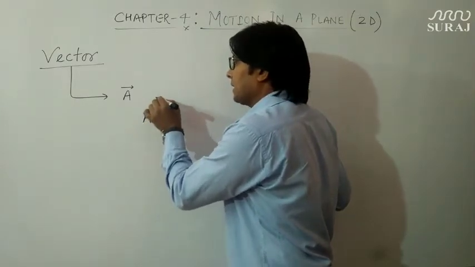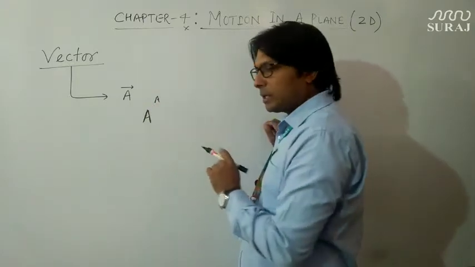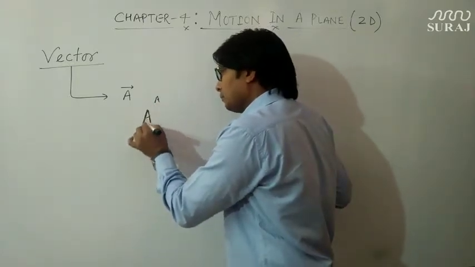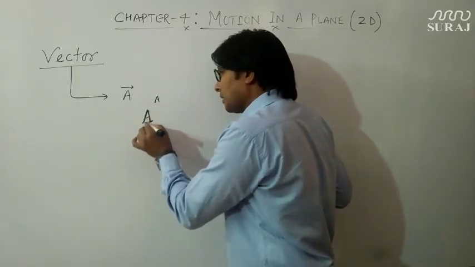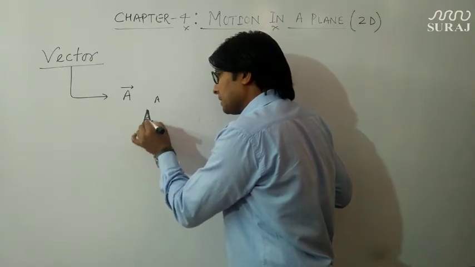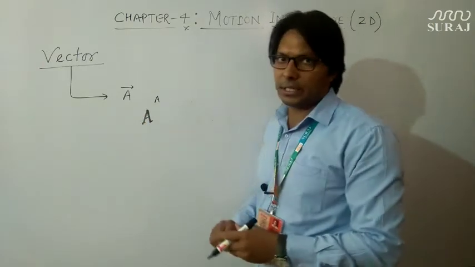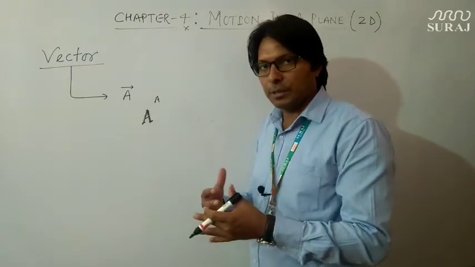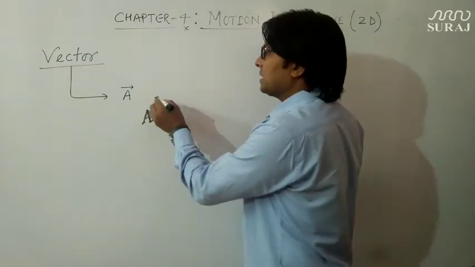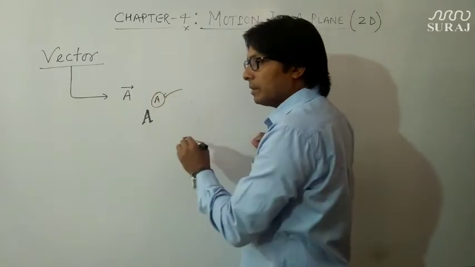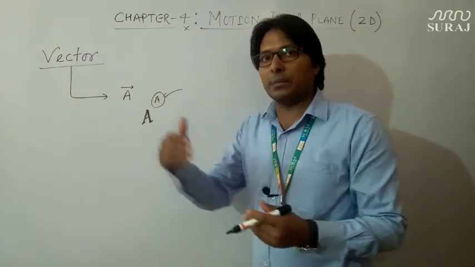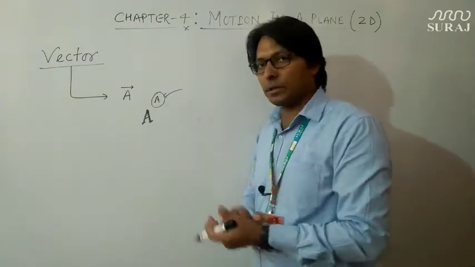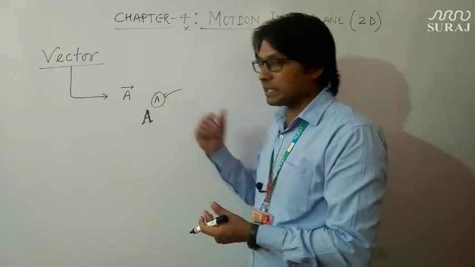If I write A, this is not a vector quantity, but if I bold it, underline it like this, it becomes a vector quantity. This representation is very confusing, because sometimes we say we have written it in bold, but from another point of view it does not look bold.